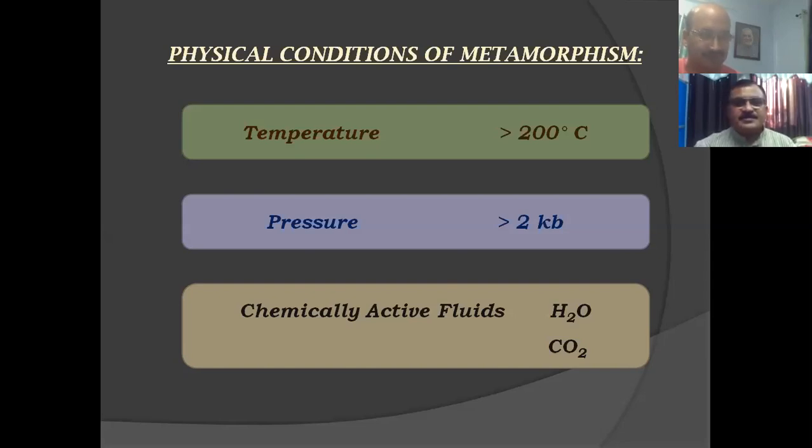One kilobar is essential because in the environment in which the metamorphic process takes place, the pressure is always greater than 1 kilobar. And chemically active fluids are another important factor which controls the metamorphic process. All these factors we will discuss in the next class, on the agents of metamorphism.